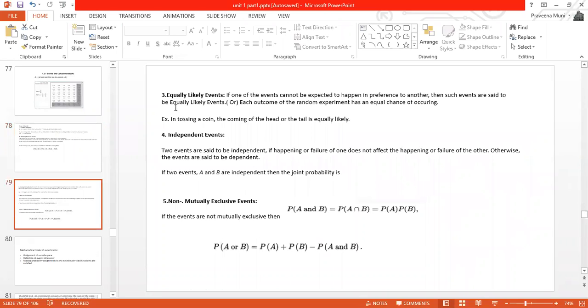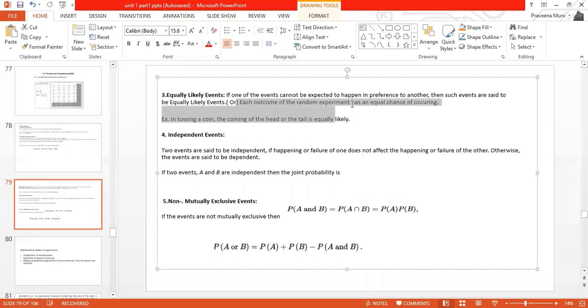Then we have equally likely events. If you have two events A and B, we say that if the probability of one event occurring is equal to the probability of the other event occurring, then these two events are equally likely events. If one of the events cannot be expected to happen in preference to the other, then such events are said to be equally likely events. That is, each outcome of a random experiment has an equal chance of occurring. So what is an equally likely event? Each outcome of a random experiment has an equal chance of occurring, and then those events are called equally likely events.